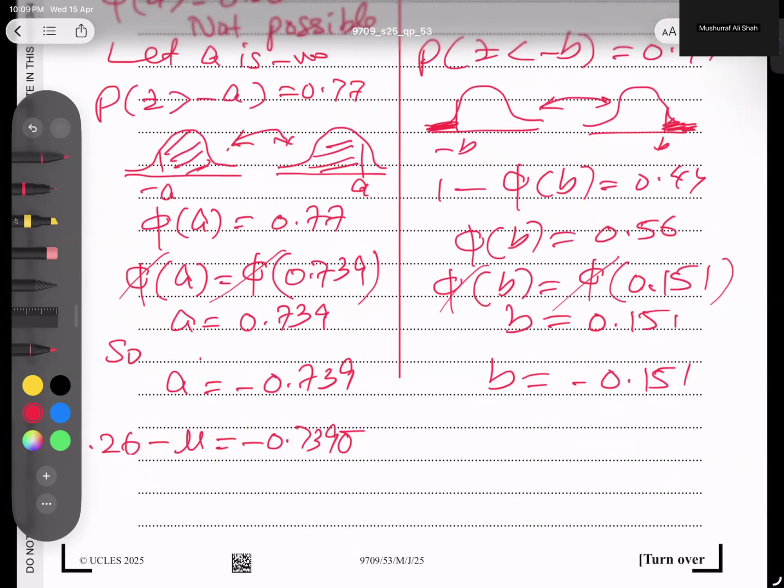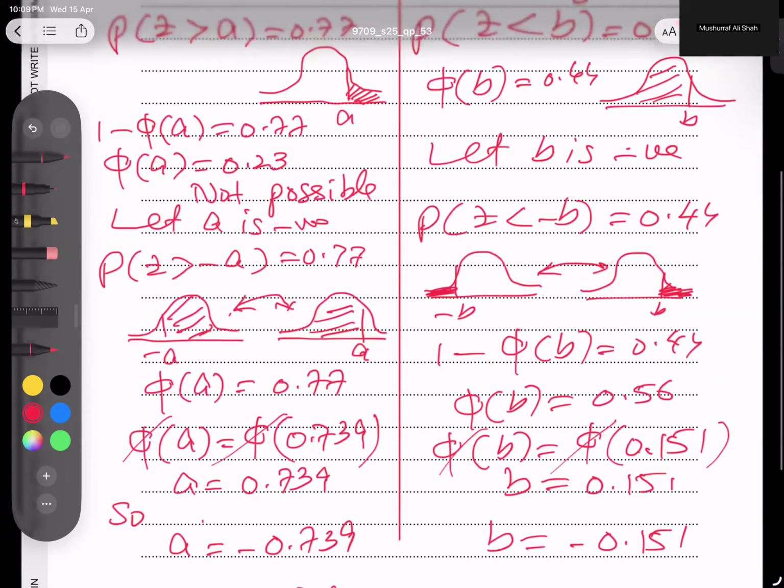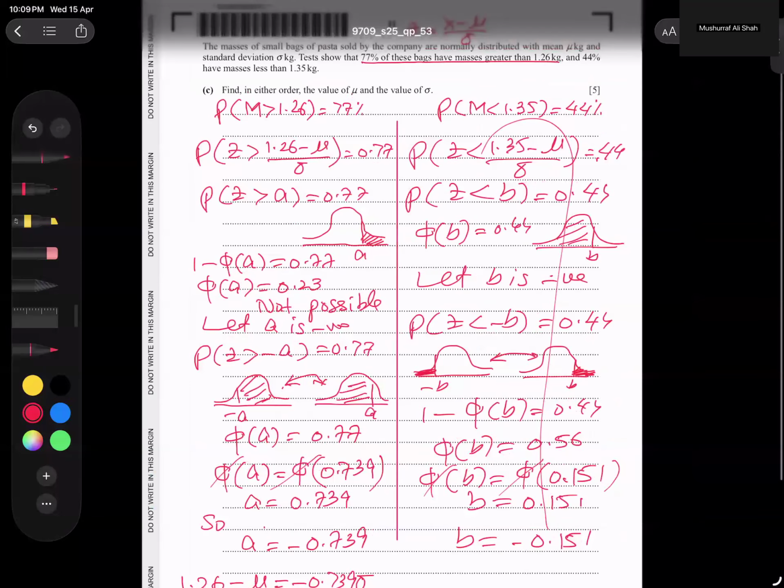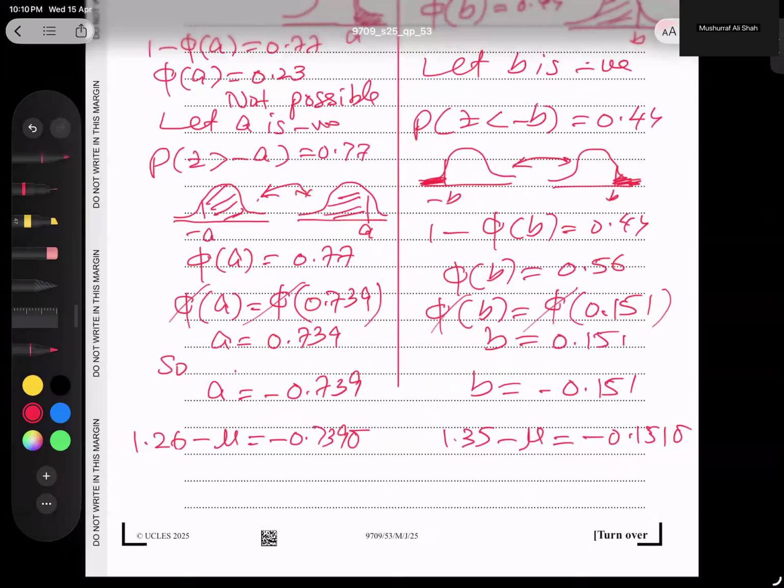Again, I'm going to plug in a top equation here. So 1.35 minus mu, minus mean, equals to negative 0.151 deviation. Now I got 2 equations, students, and I'm going to solve them simultaneously. So let's have a look now how I can do it.